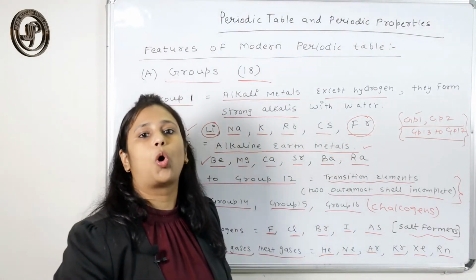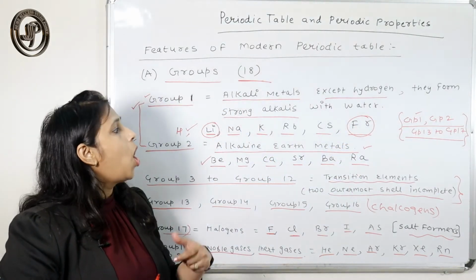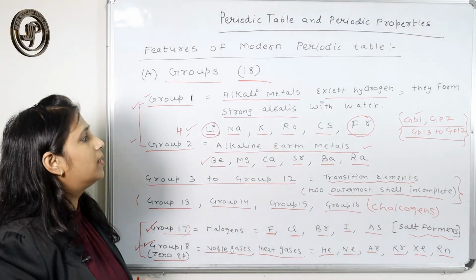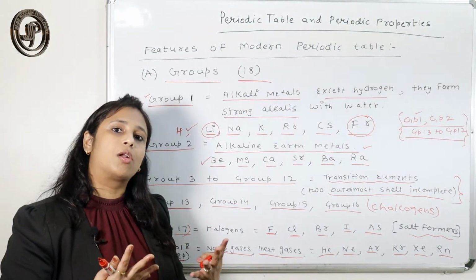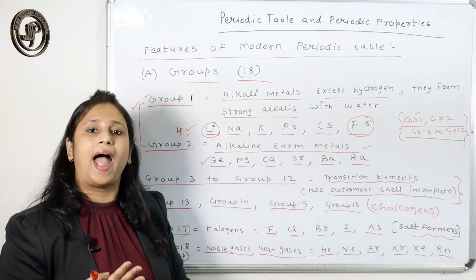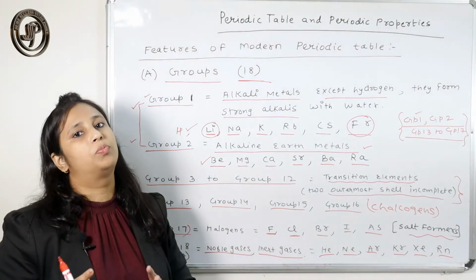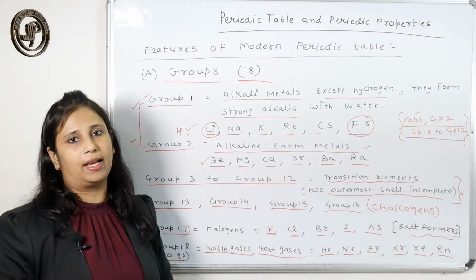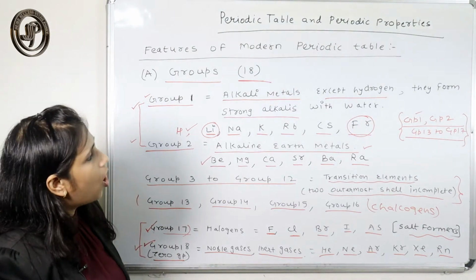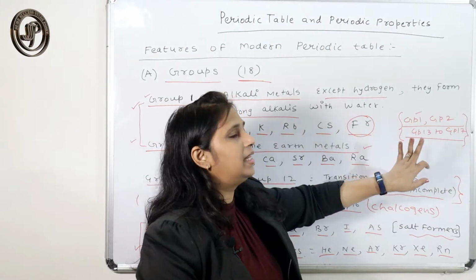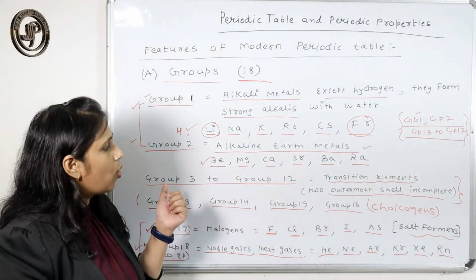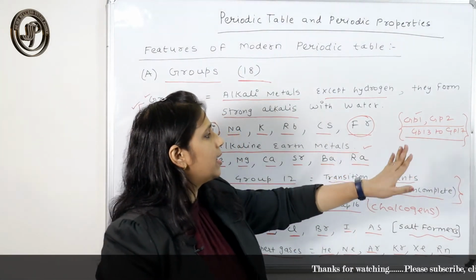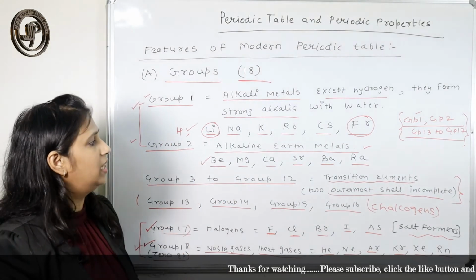So these groups are called main group elements, or representative elements, or normal elements. Group 1, group 2 and group 13 to group 17 are called normal elements, representative elements or main group elements, because their outermost shell is incomplete. Only their one outermost shell is incomplete, and they have valence electrons 1 till 7.